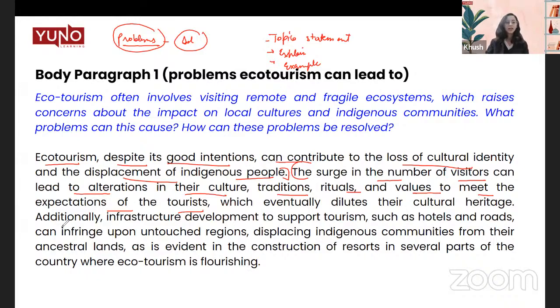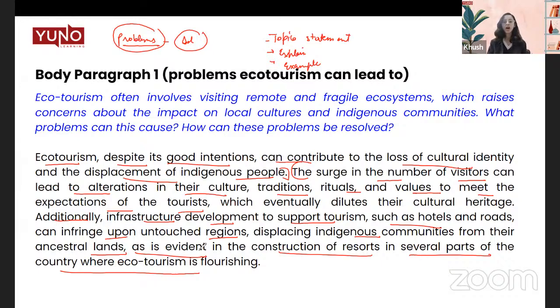Then additionally, infrastructure development to support tourism, such as hotels and roads, can infringe upon untouched regions, displacing indigenous communities from their ancestral lands, as is evident in the construction of resorts in several parts of the country where ecotourism is flourishing. You see, as is evident, this is one example that we have seen, especially in hill stations, if you're in India.